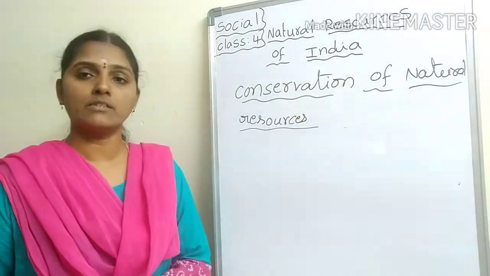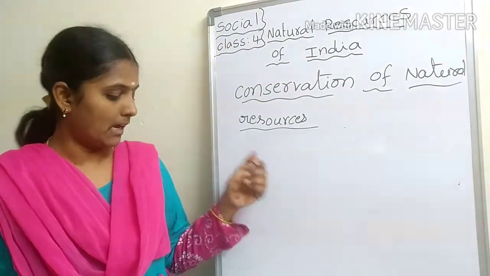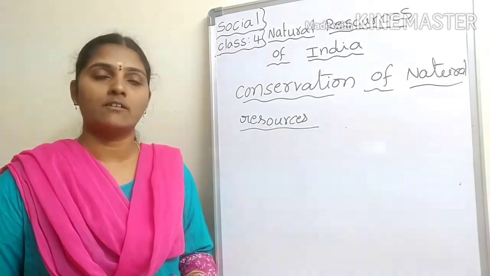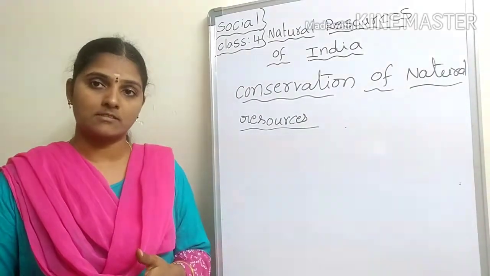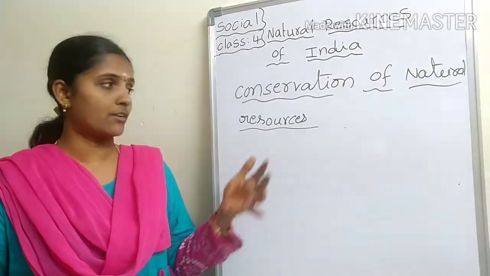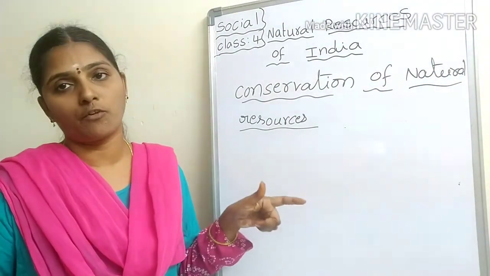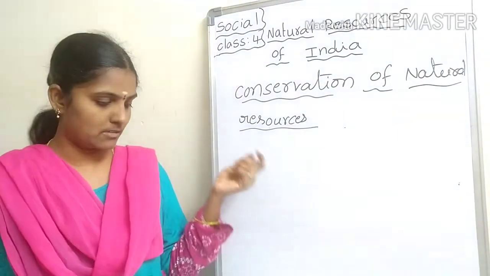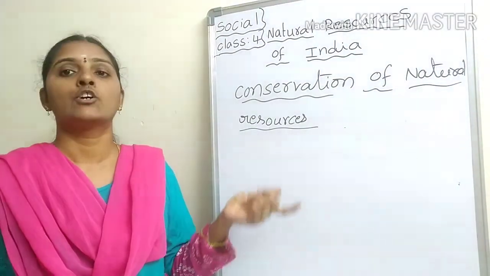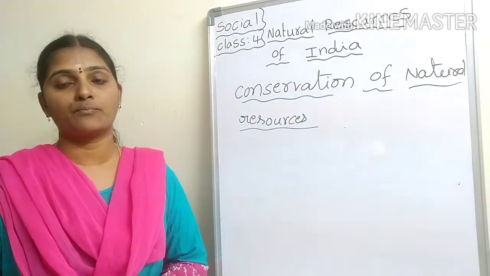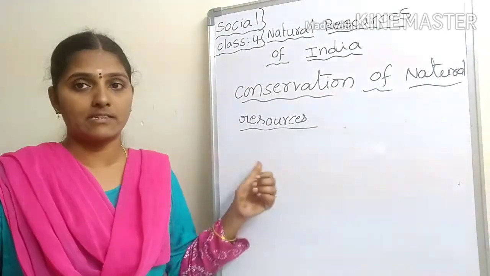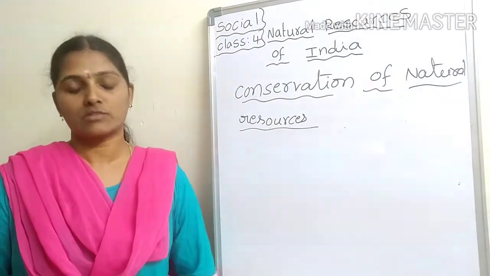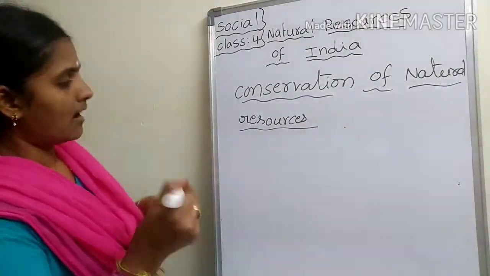Therefore, people have developed ways where sunlight, water, and wind are used in place of non-renewable resources to produce energy. These are called alternative sources of energy.